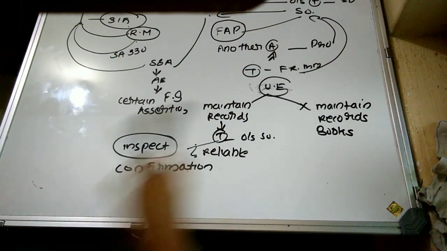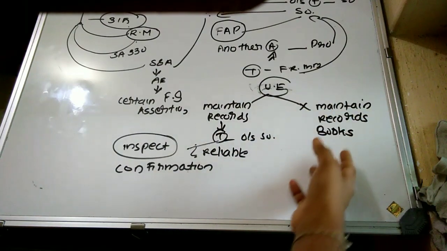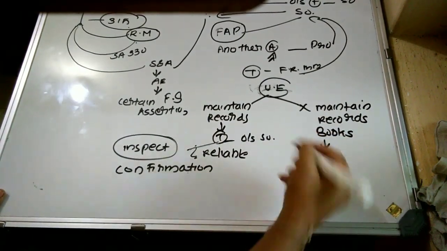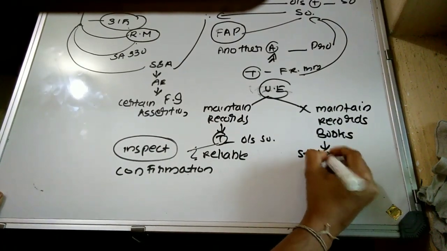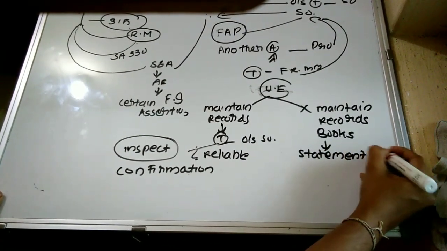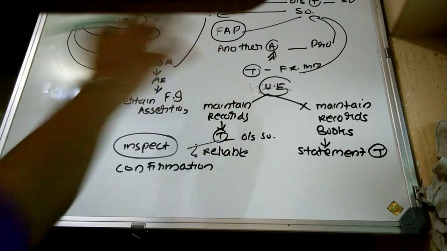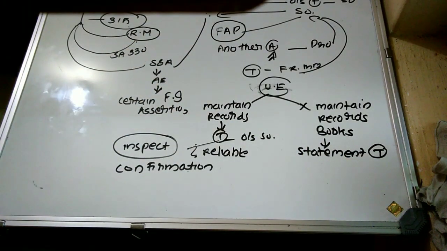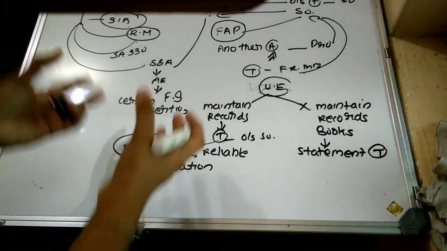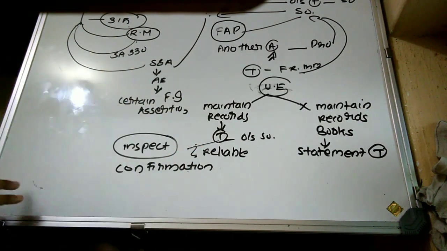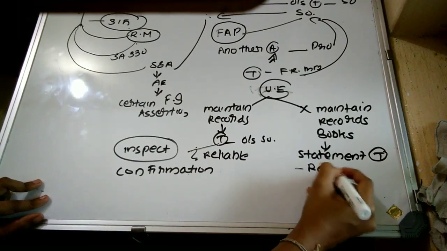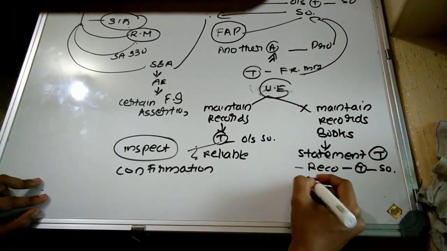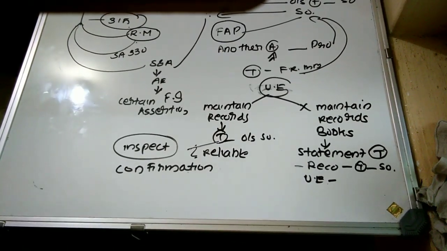Then, in case they are not maintaining such records, the auditor may ask the service organization to provide a statement with respect to the transactions provided to the user entity. The auditor of the user entity may also examine the records with respect to the transactions provided by the service organization to the user entity.